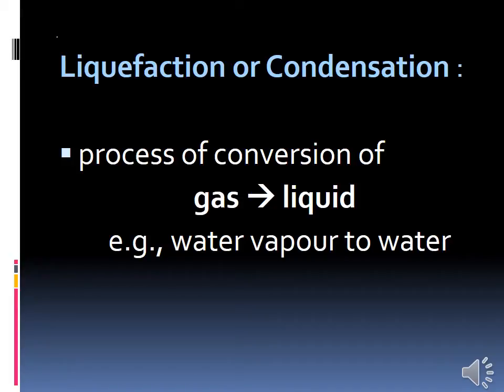Water vapor: if the water vapor changes into water, that is called liquefaction or condensation. While boiling water we can see vapors, is it? After that, if you place a lid when the vapor comes, ஆவி வந்ததும் ஒரு லிட்டை தூக்கி மேலே போட்டா என்ன ஆகும்? After some time, if you take the lid and see, we can see the water droplets there, is it?